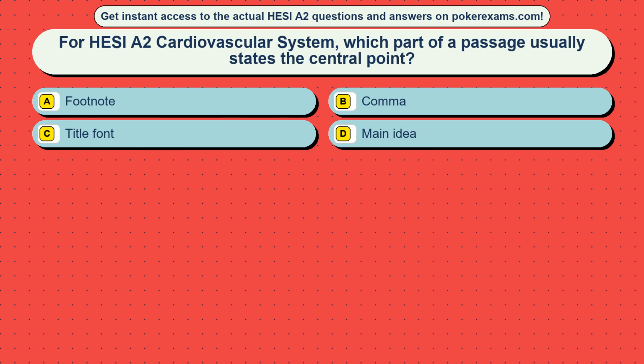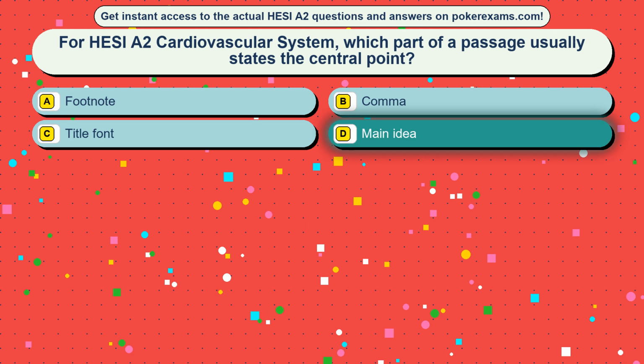Question 22. For HESI A2 Cardiovascular System, which part of a passage usually states the central point? Option A, footnote. Option B, comma. Option C, title font. Option D, main idea. The correct answer is option D, main idea.